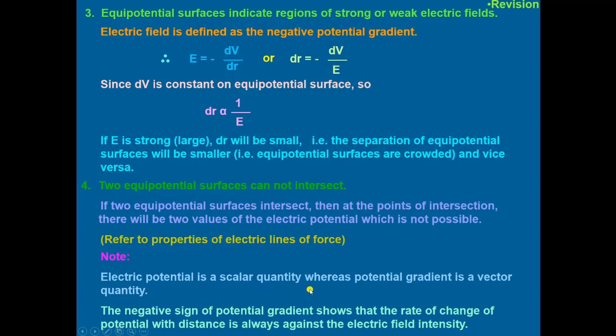Electric potential is a scalar quantity, whereas the potential gradient is a vector quantity. And the negative sign of the potential gradient shows that rate of change of potential with distance is always against the electric field intensity.